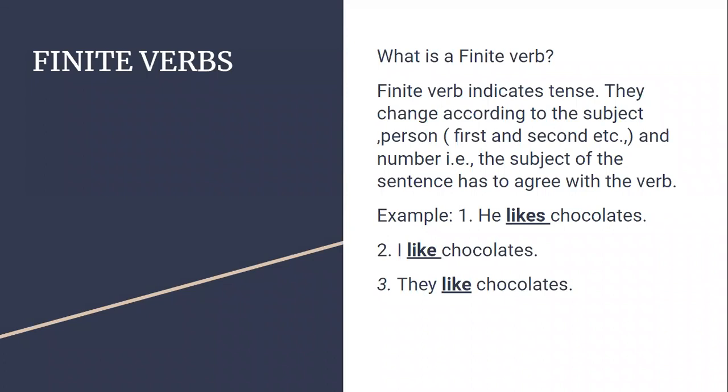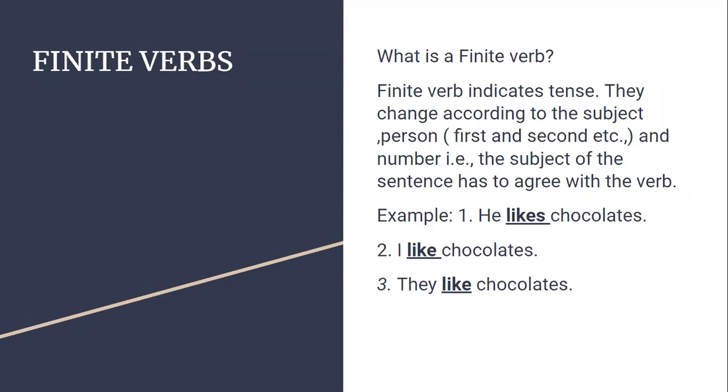And the number, what is number? Number here is not 1, 2, 3; it is singular and plural. More than one entity or subject, a group, we call it plural number. So the verb has to agree with the subject, and the verb and subject should have some kind of concord. What is concord? They should have a matching relationship. The subject of the sentence has to agree with the verb.